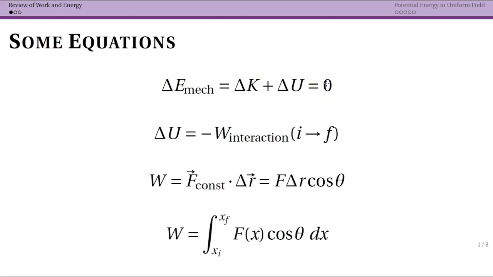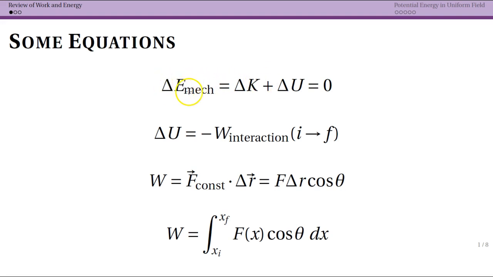We call that isolated. Non-dissipative means that we don't have to worry about friction or any sort of drag force that is turning energy into thermal energy. And we don't really have to worry about that in electricity and magnetism at all. So the statement that the change in our mechanical energy is equal to 0 comes from non-dissipative and isolated. And then we can say that that means that my change in kinetic energy plus my change in potential energy is equal to 0. Another way of writing that is your initial kinetic energy plus your initial potential energy equals final kinetic energy plus final potential energy.